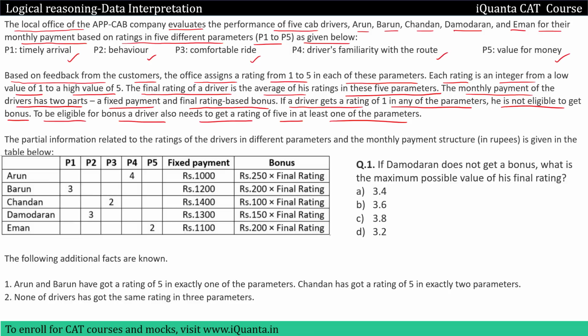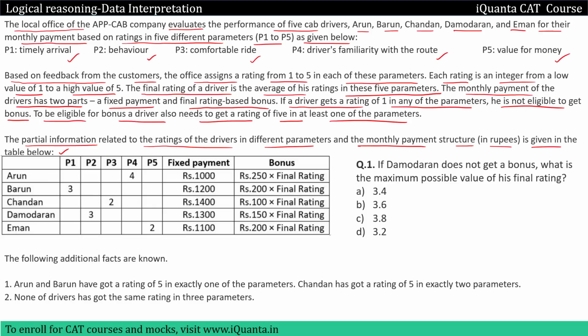After that, the partial information related to the ratings of the drivers in different parameters and the monthly payment structure in rupees is given in the table below. So here we have been given the names of the drivers, the ratings that they are getting in these 5 parameters. We have also been given their fixed payment and then how we have to calculate the bonus for each and every driver, okay?